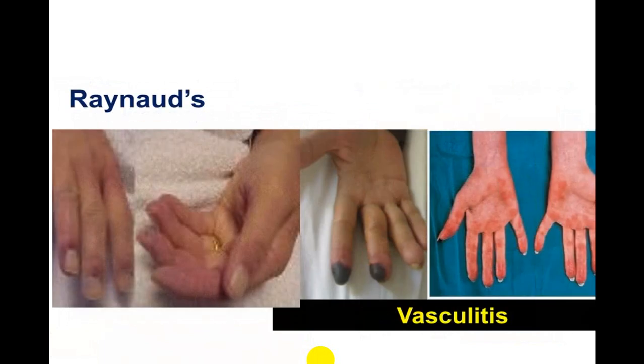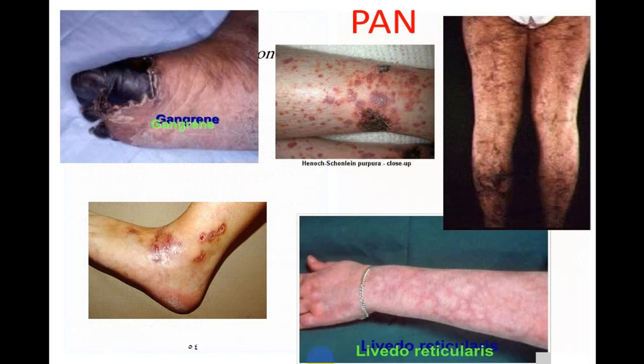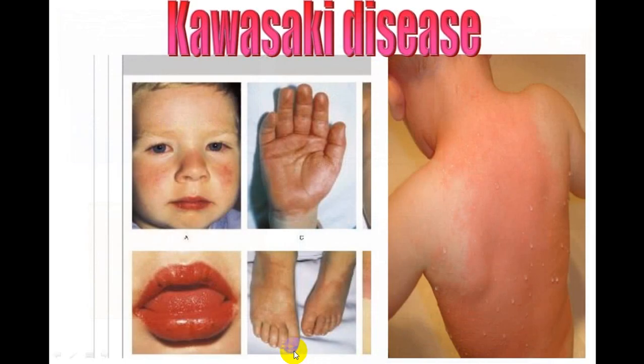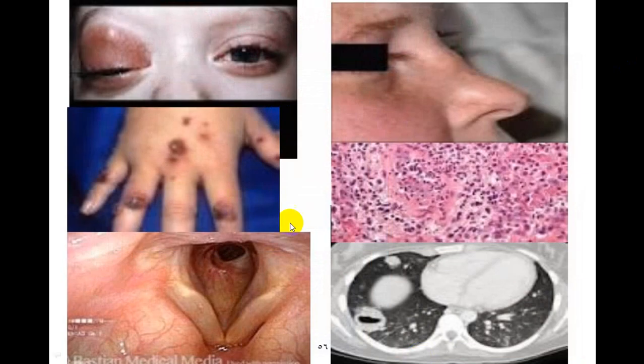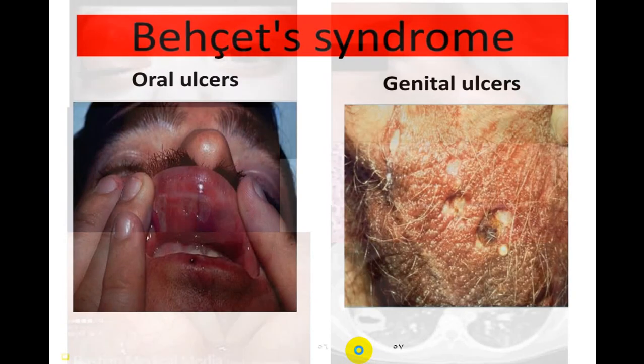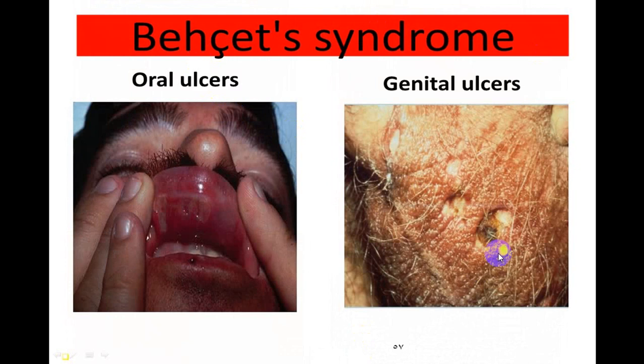Raynaud's phenomenon in vasculitis. All these different types: temporal arteritis, periarteritis nodosa. This is a typical type of rash which is called livedo reticularis rash. This is Kawasaki disease showing you a rash, oral manifestation, eye manifestation, mucocutaneous manifestation, and skin rash. Very common in Kawasaki disease in children. This is again the same Kawasaki disease in children. This is Behçet syndrome: genital ulcer, urethritis, and oral ulcer.